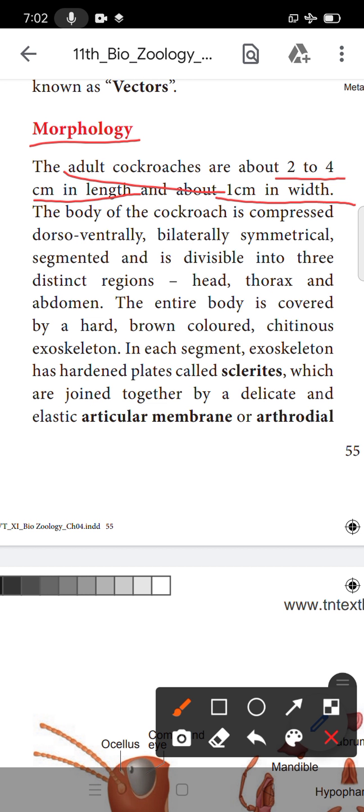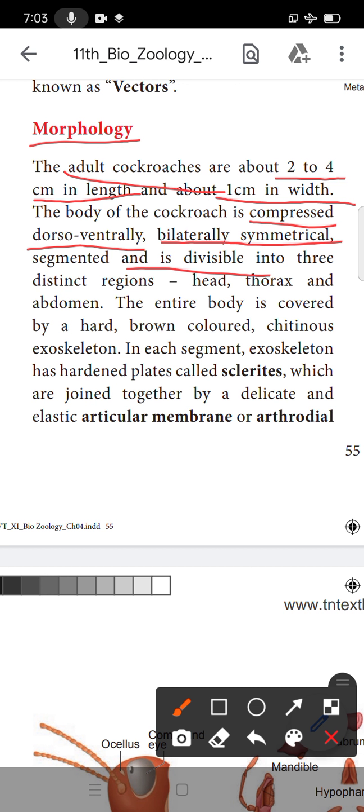The body of the cockroach is compressed dorso-ventrally, bilateral symmetrical. What is meant by symmetry? Symmetry means division of the body. பாடி வந்து நம்ம டிவைட் பண்ணால் ரைட் அண்ட் லெஃப்ட். ரைட்டில் என்னென்ன ஆர்கன்ஸ் இருக்கோ அதே ஆர்கன்ஸ் லெஃப்ட் சைடும் இருக்கிற மாதிரி வர்றது தான் bilateral symmetry. So symmetry means it is a division of the body. So cockroach is bilaterally symmetrical.